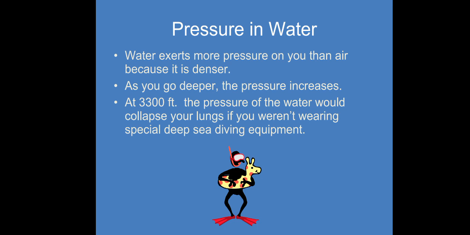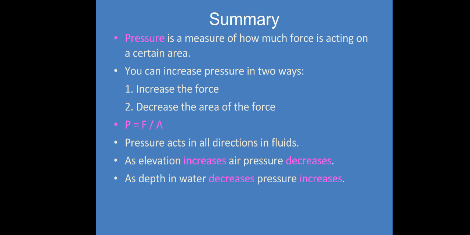So sea divers wear a proper suit to prevent their lungs from collapsing. Because the deeper you go, the more water molecules give more pressure to you, and this water pressure can collapse your lungs.